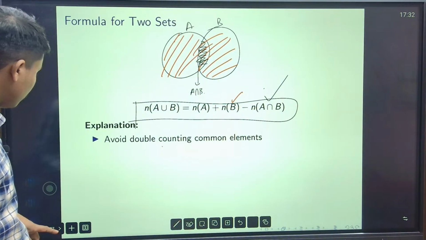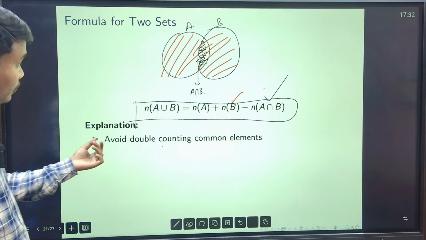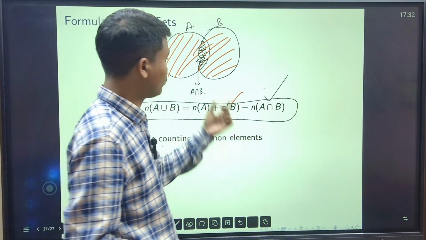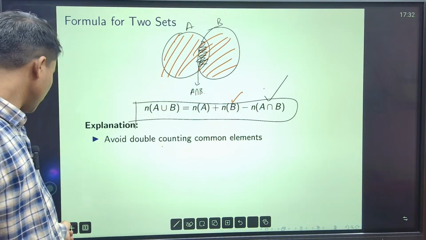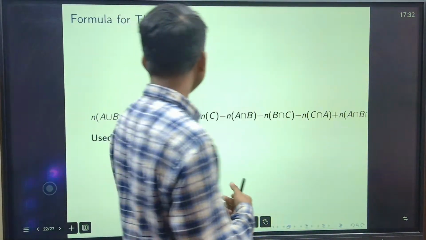Okay, this means avoid double counting common elements. So common element গুলো দুবার কাউন্ট হচ্ছে, ডাবল কাউন্টিং হচ্ছে, so we have to subtract. Now formula for three sets.